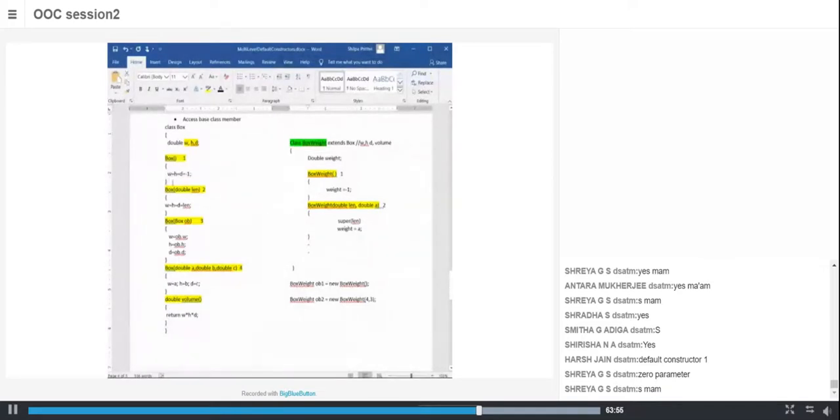Assume I don't want to invoke the default constructor. I want to invoke the second constructor, that is this one. How will I do that? I can explicitly invoke a base class constructor by using super. That is, I can give a statement here by name super, and if I want to do that, it takes a parameter which is of type double. Maybe I will give 2.3.